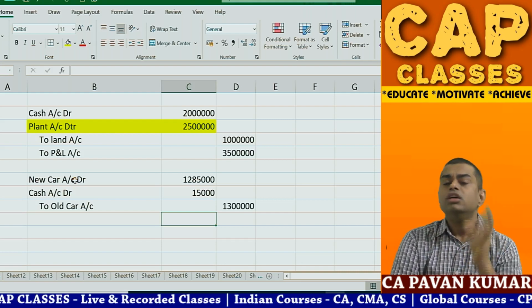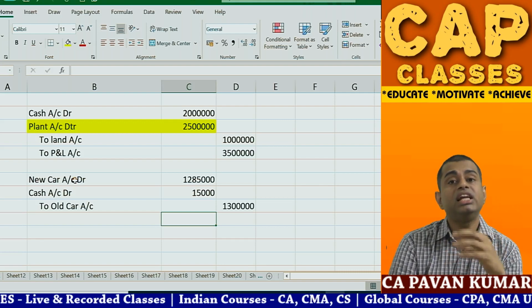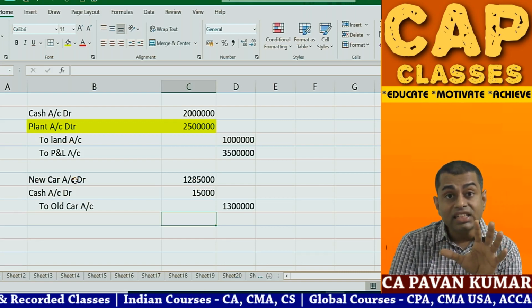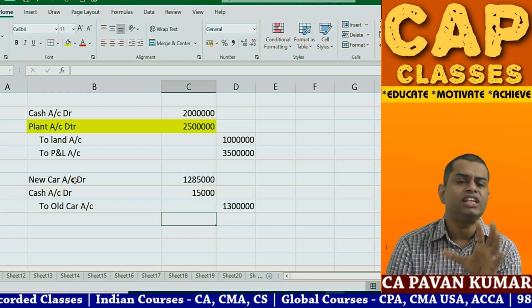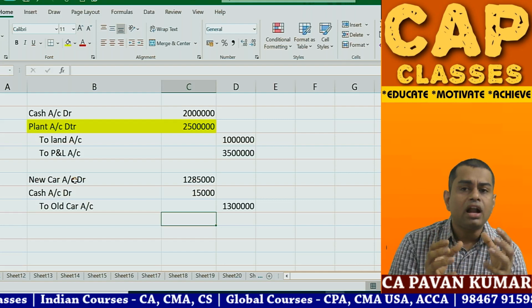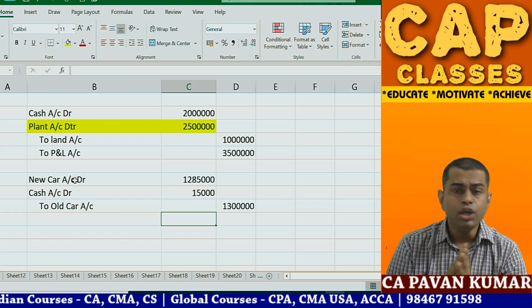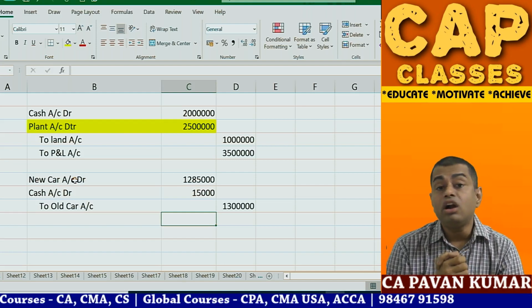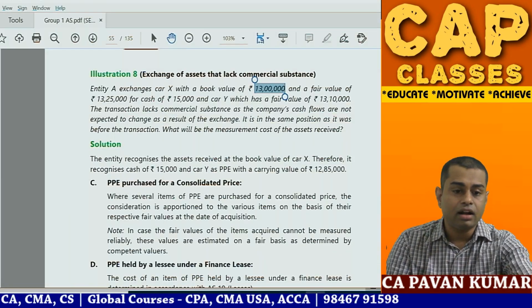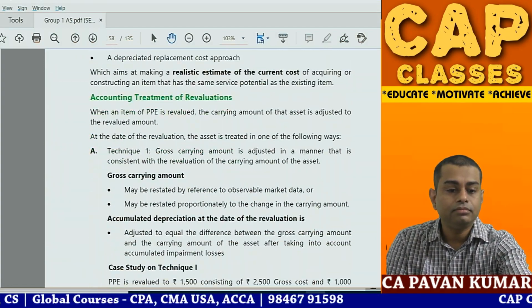That's all. So simple. If there is any exchange of assets with the commercial substance, then profit or loss can be recognized. If there is any exchange of assets without commercial substance, usually in the question if they use the same model car or same asset, then you can say there is no commercial substance. You understand? Then you cannot recognize any profit or loss. Very, very, very important questions, 7 and 8 are.